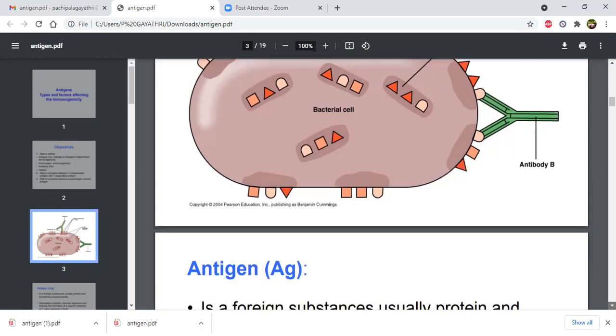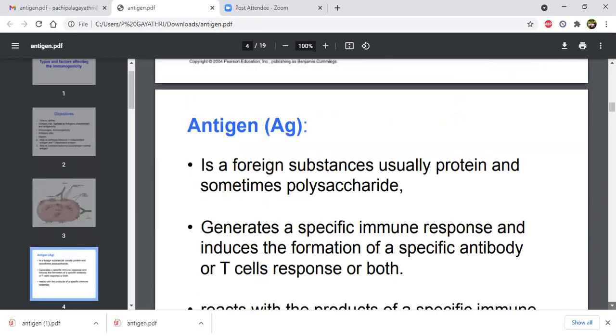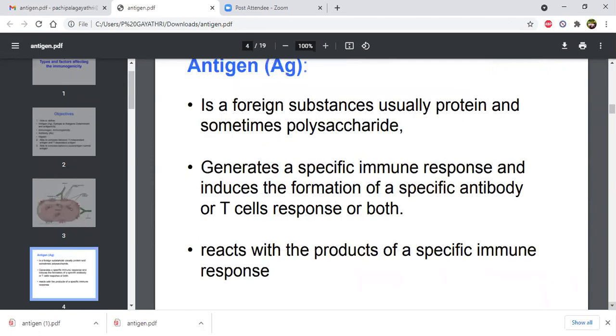Now, already we have discussed this. It is a foreign substance, usually a protein and sometimes a polysaccharide. Polysaccharides are more antigenic than proteins. An antigen generates a specific immune response and induces the formation of a specific antibody or T cell responses or both.